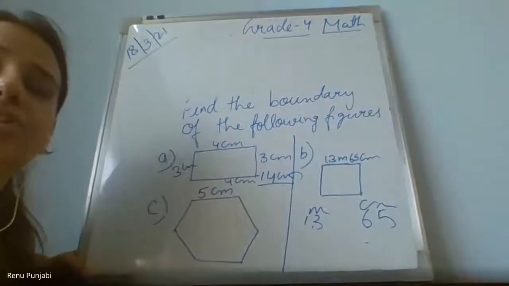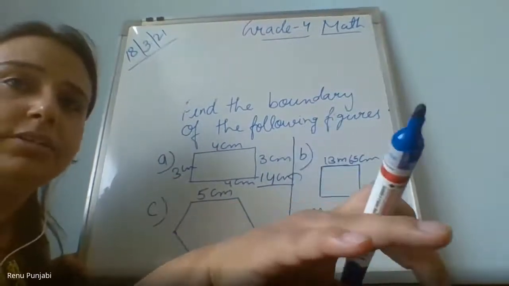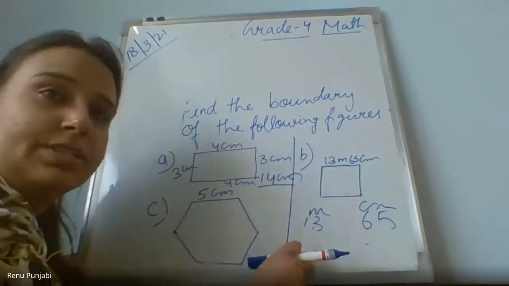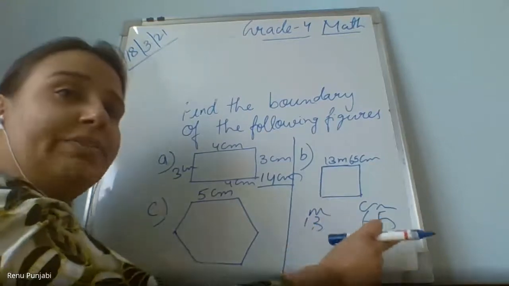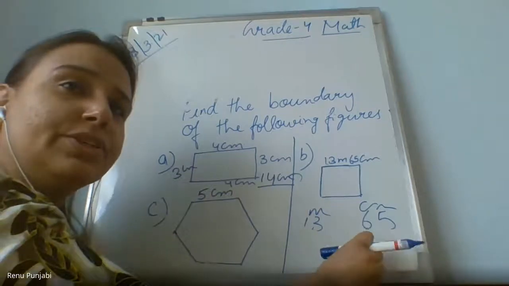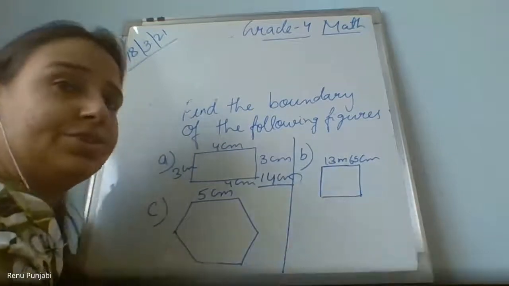Ayush, first of all, you are not at your place. I'm not able to see you where you are. Yes, now you solve this first. 13 meters 65 centimeter, and find out the answer first. 13 meter 65 centimeter, and below this we have to write this also. No, this I have just written for your information. Okay.